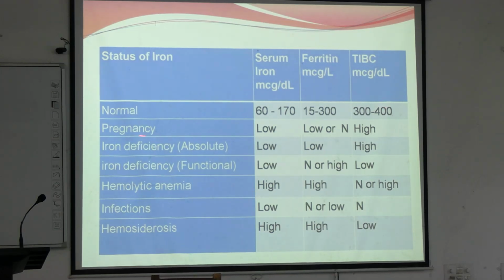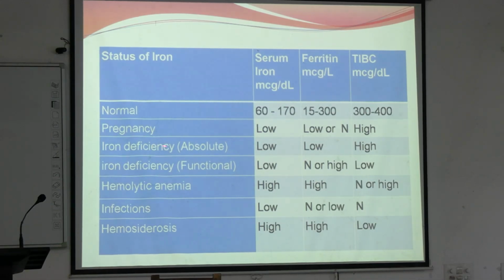In pregnancy, what happens? In pregnancy, iron is low, ferritin is low or normal, TIBC is high. Why are transferrins high? Because the body's requirement is high. Remember TIBC or transferrin as the trucks. Okay, we need more trucks to supply more iron.